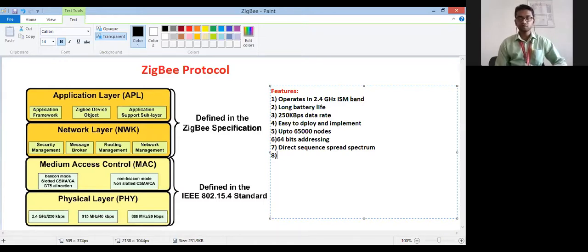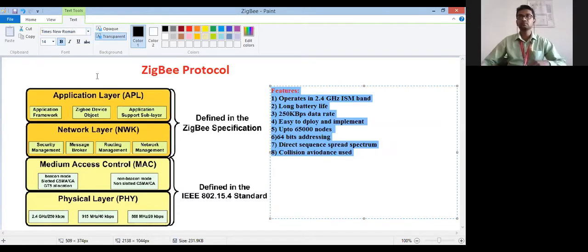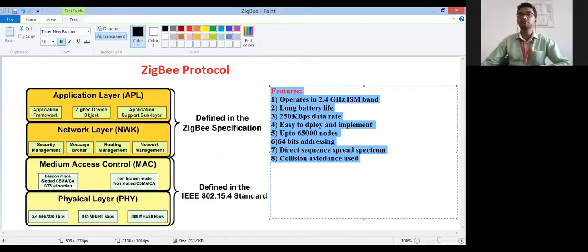Collision avoidance is also used in this technology. So these are the main key features of Zigbee.